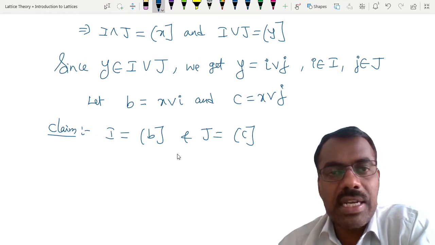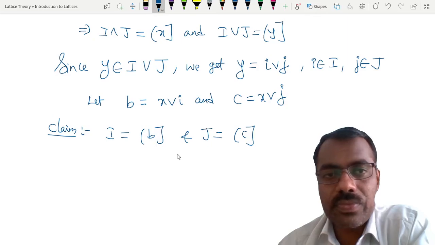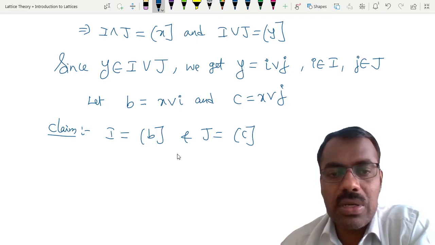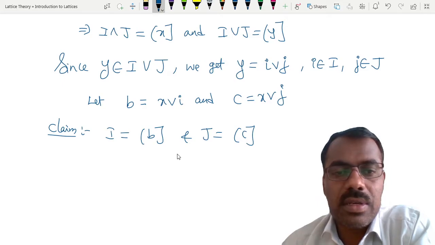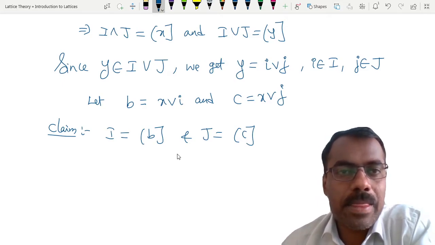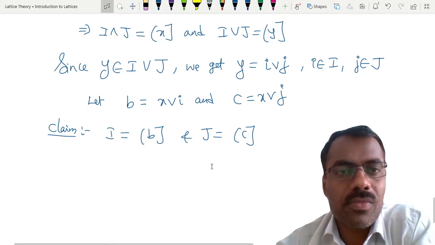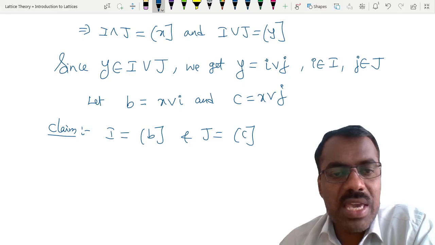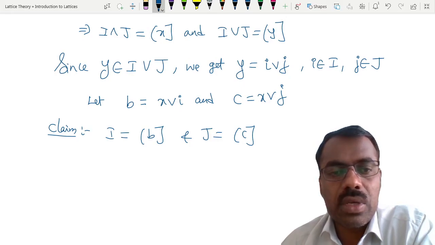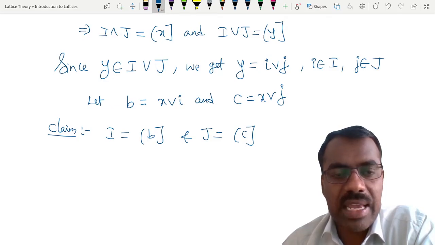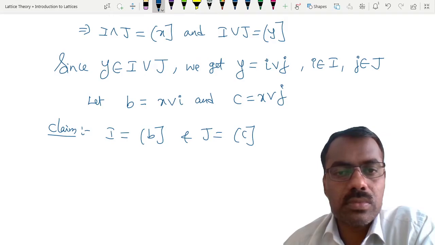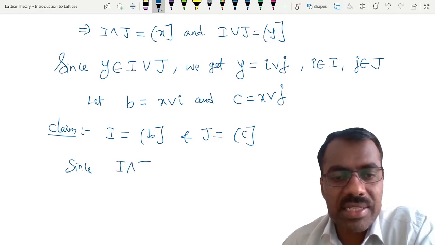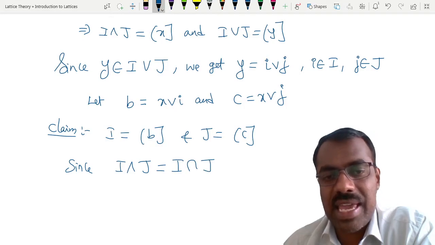This x belongs to I intersection J, which we already proved is the ideal generated by x.